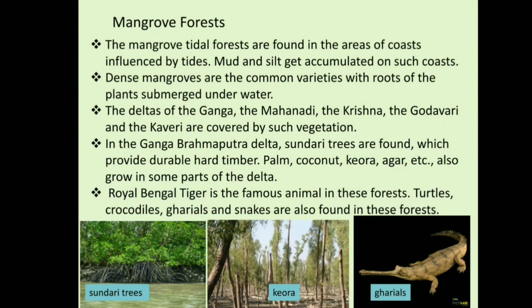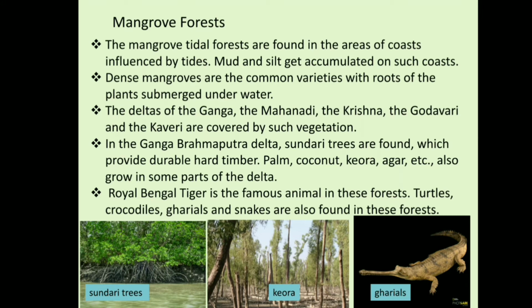Okay, now let us discuss mangrove forests. Mangrove tidal forests are found in the areas of coast influenced by tides. Mud and silt get accumulated on such coasts. Dense mangroves are the common varieties, with roots of the plants submerged underwater. The deltas of the Ganga, the Mahanadi, the Krishna, the Godavari, and the Kaveri are covered by such vegetation.